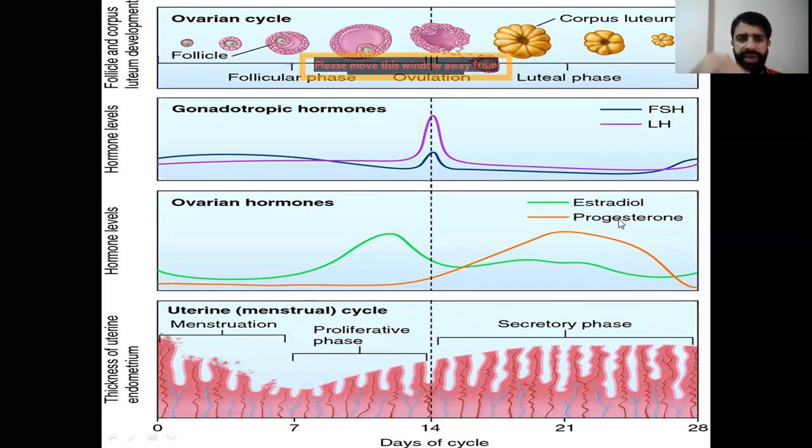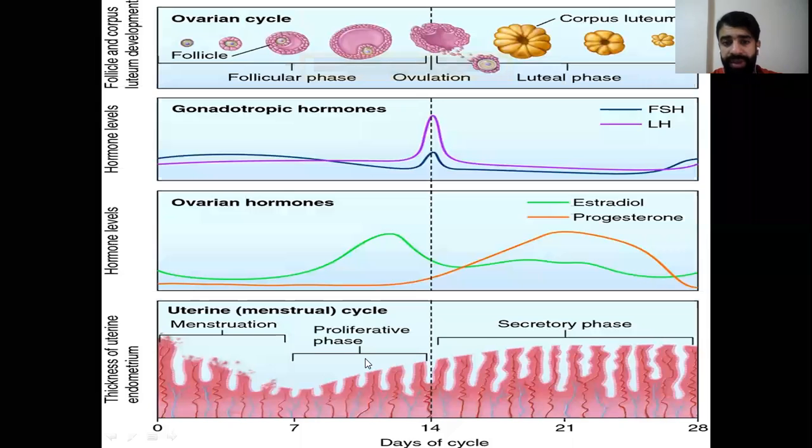If I want to link this, development of the follicles leads to the increase in the level of estradiol, where it reaches its maximum just before ovulation. The major source of estradiol is the growing follicle. This leads to the development and thickening of the endometrium during the proliferative phase.